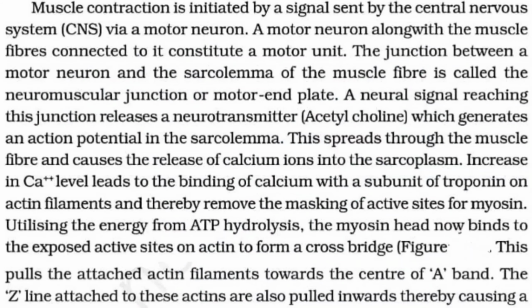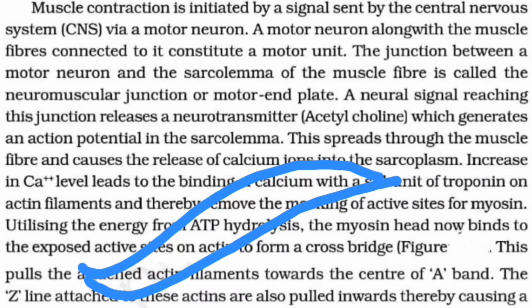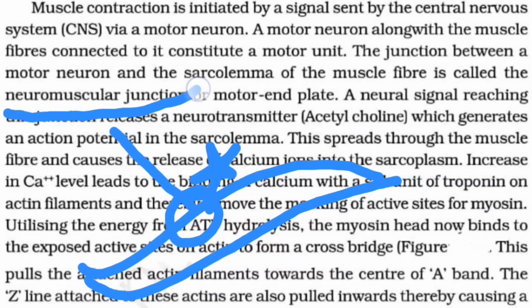Again I'm drawing a muscle fiber, a muscle here. This is a muscle for me and this is a neuron. This portion is called the neuromuscular junction, or we can call it the motor end plate as well.